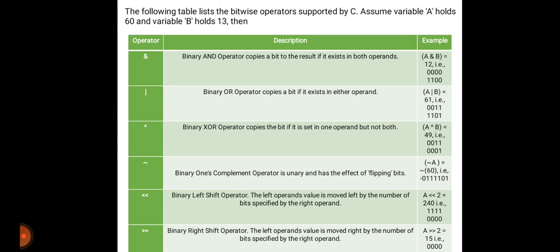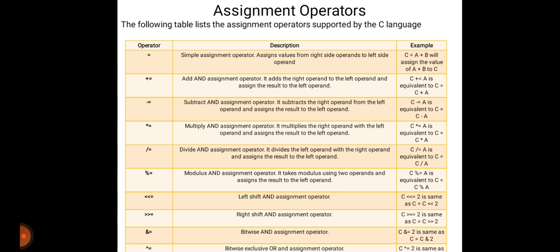Then the next one is assignment operators. What do assignment operators mean? The simple assignment operator is equal to, which assigns values from the right side operands to the left side operand. That means C is equal to A plus B. It will assign the value of A plus B to C. Then plus equals is the add and assignment operator.